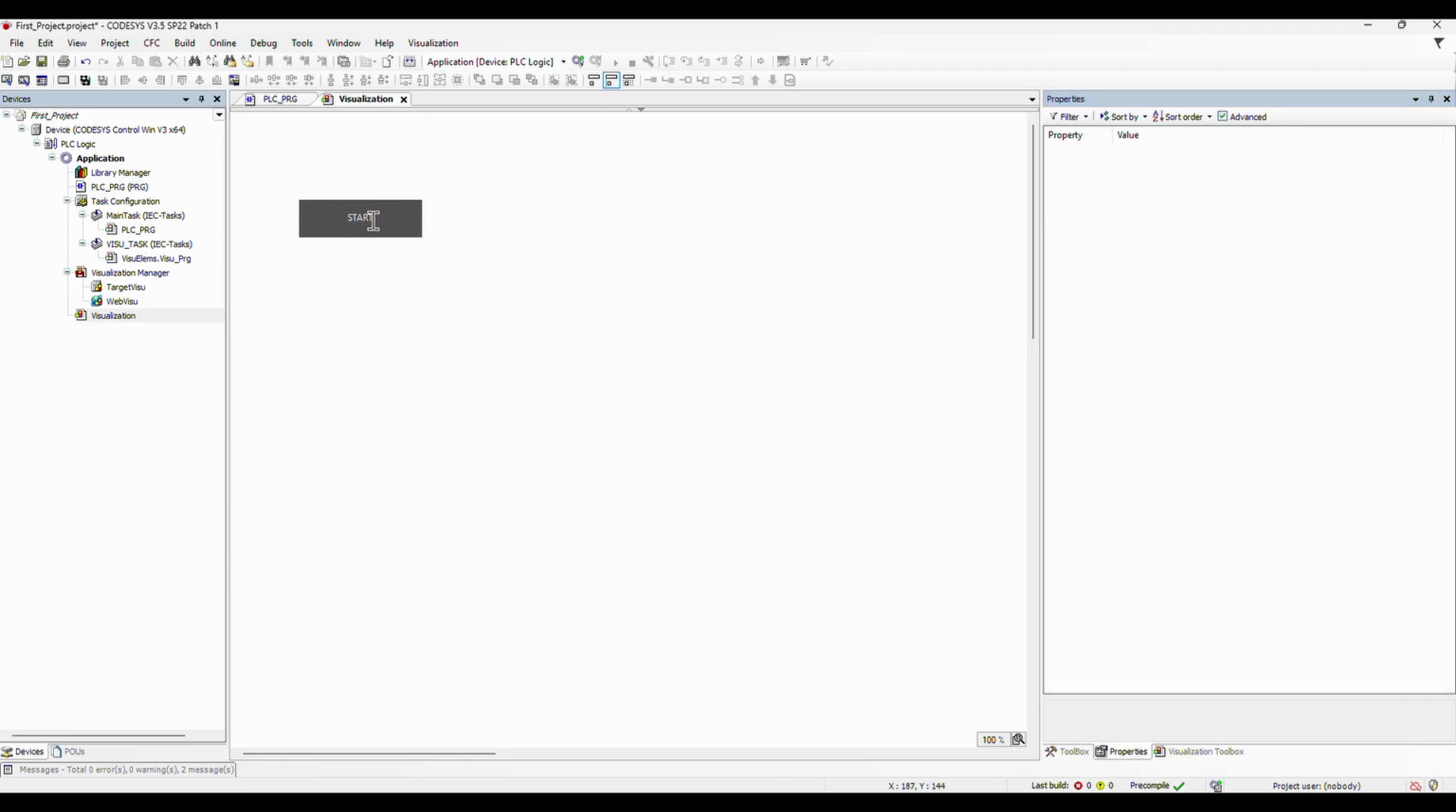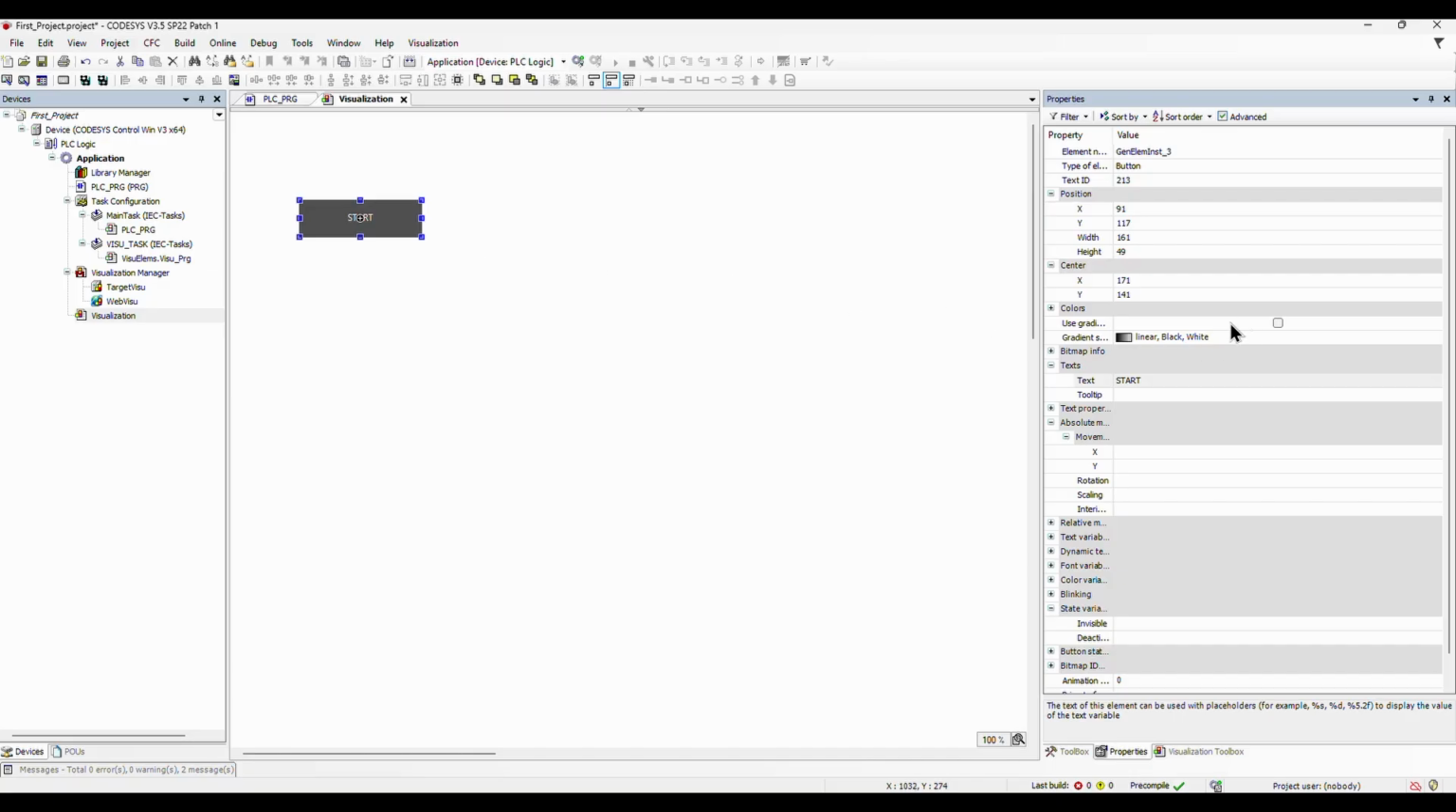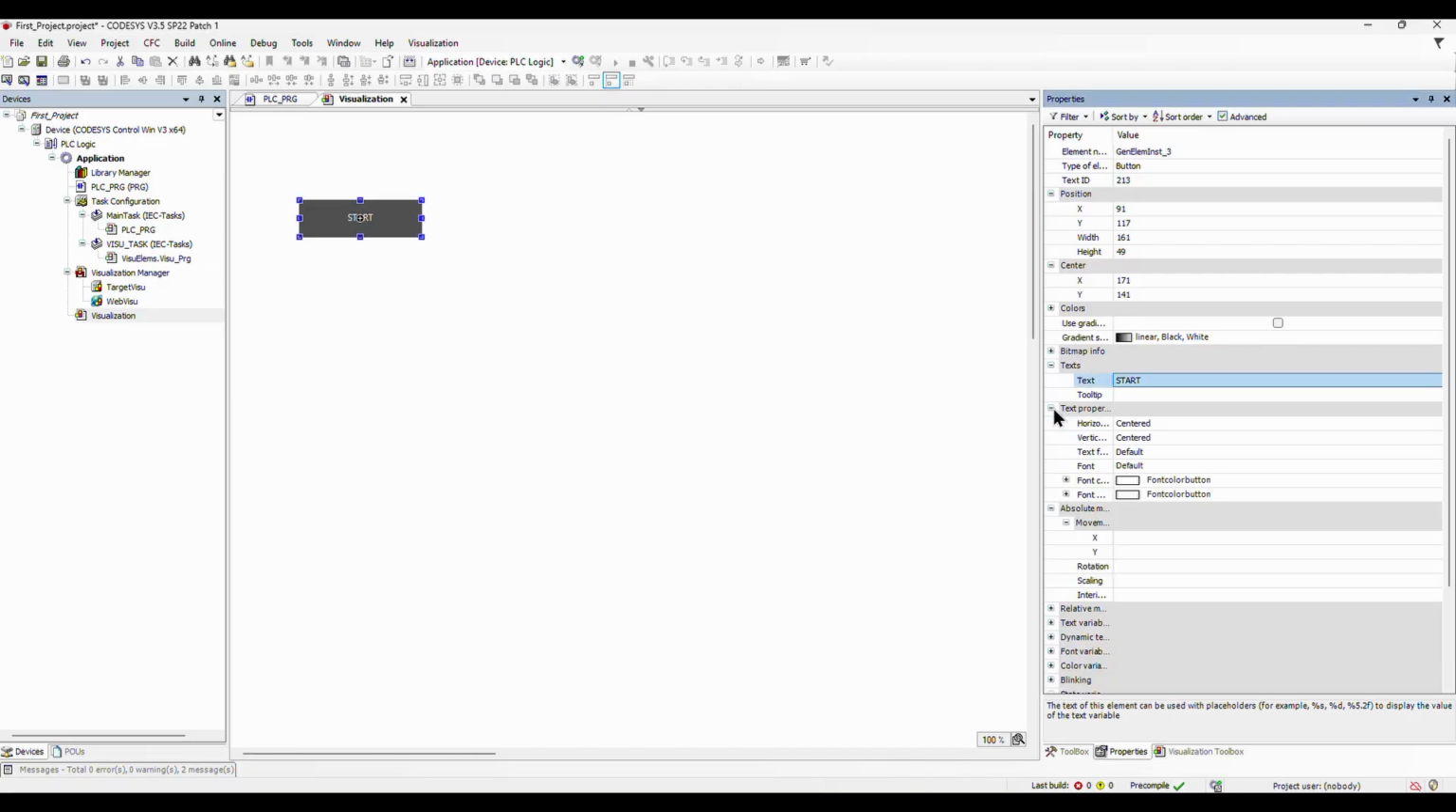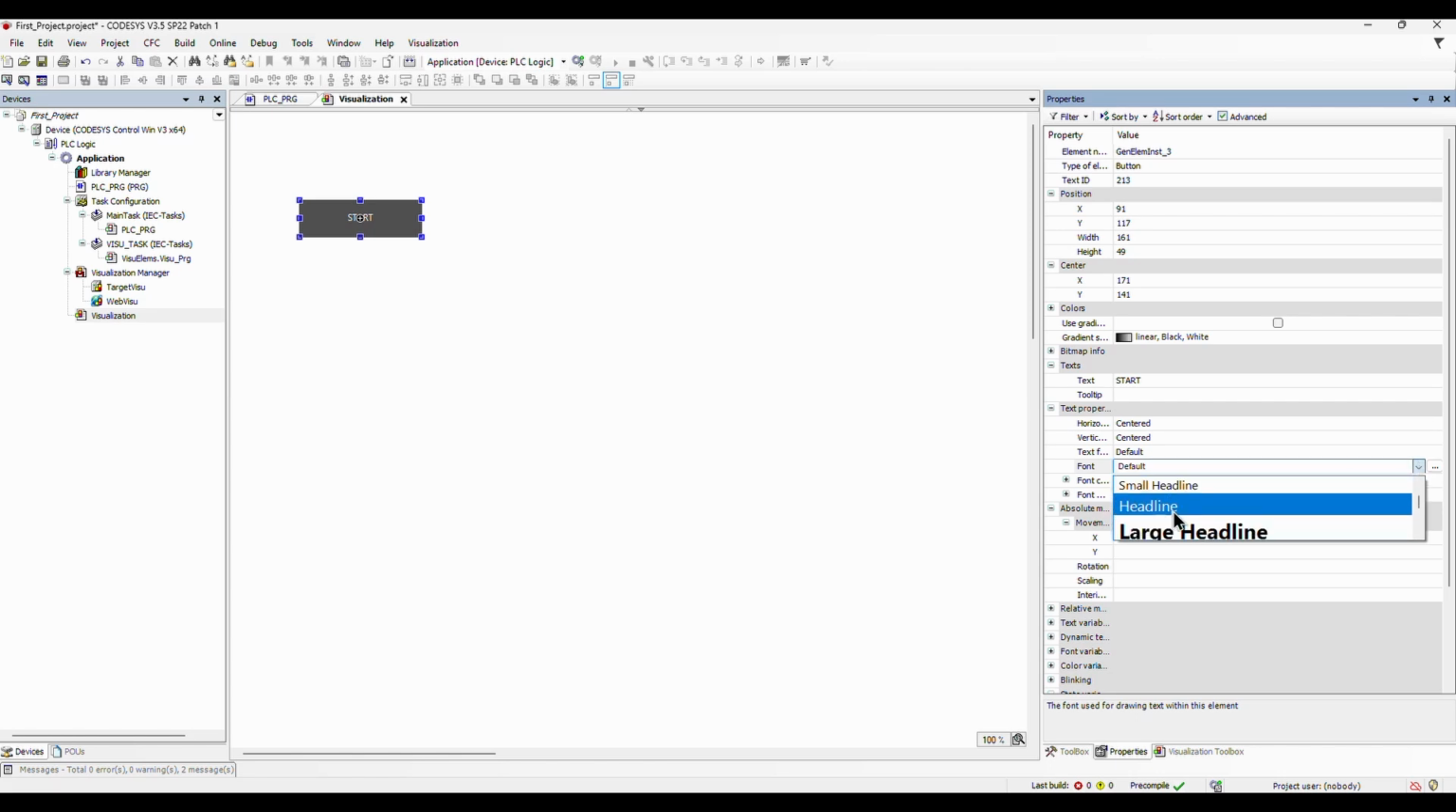If you see the name, it appears small. Let's make it a bit bigger. Selecting the button on the right side, we have Properties. We will look for Text Properties and choose the font. Let's select Large Headline. As you see, the text now is bigger.